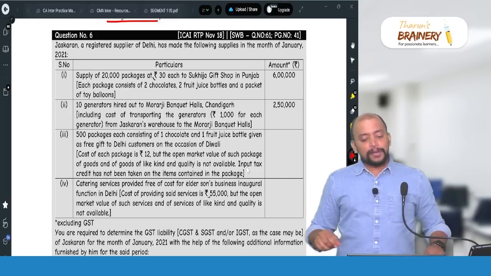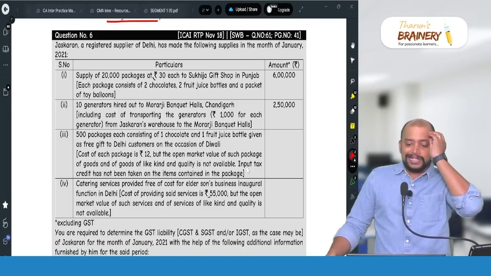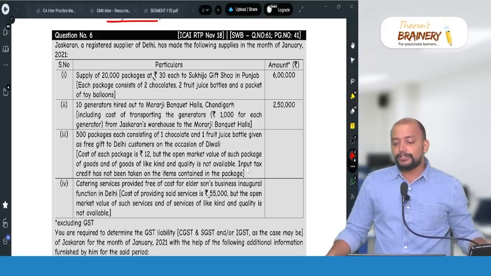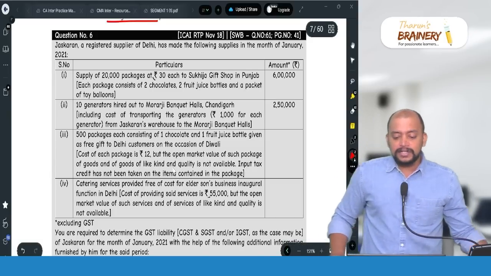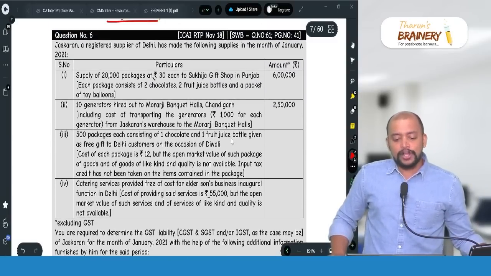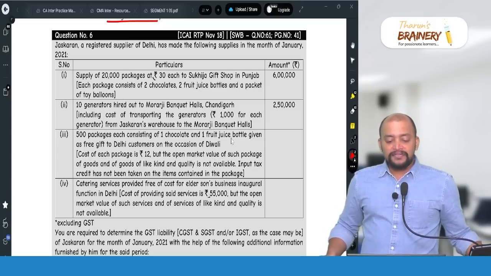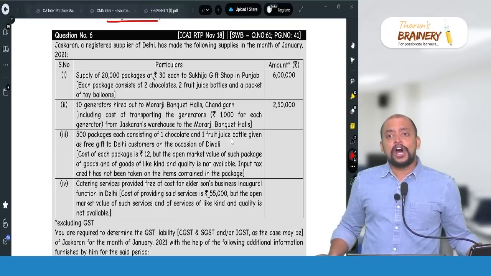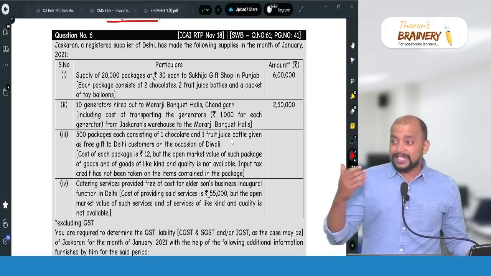Number one, supply of 20,000 packages at 30 rupees each to Shukija gift shop in Punjab. Each package consists of 2 chocolates, 2 fruit juice bottles, and a packet of toy balloons. As there are different goods in a single supply and different rates are applicable, we need to apply the concept of composite supply and mixed supply in section 8 of CGST Act. First, these supplies, even though all are taxable, are not naturally bundled in the ordinary course of business. Due to that reason, it is not a composite supply.